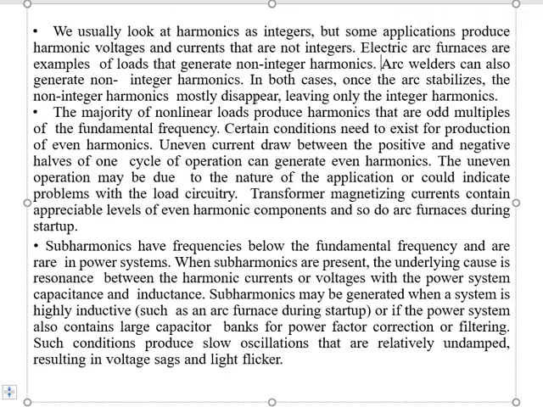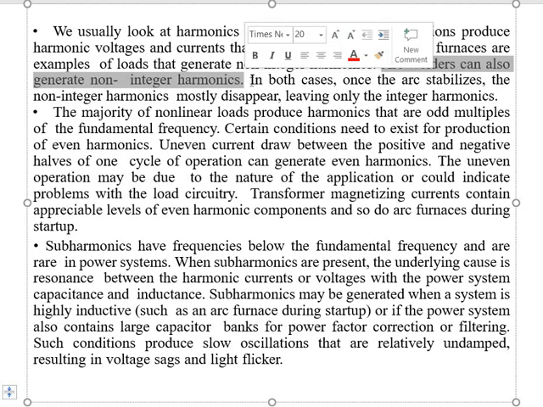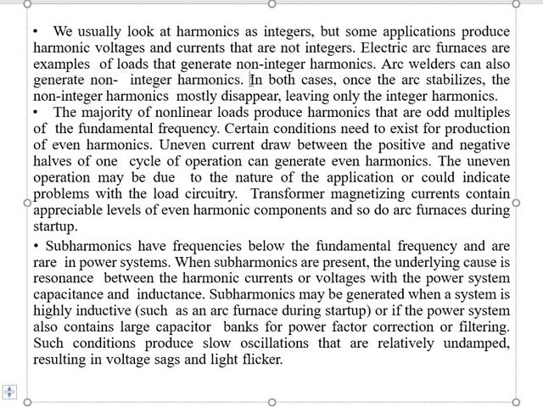Arc welders can also generate non-integer harmonics. In both cases, once the arc stabilizes, the non-integer harmonics mostly disappear, leaving only the integer harmonics. And the majority of nonlinear loads produce harmonics that are odd multiples of the fundamental frequency.